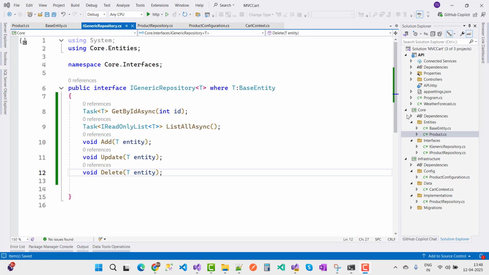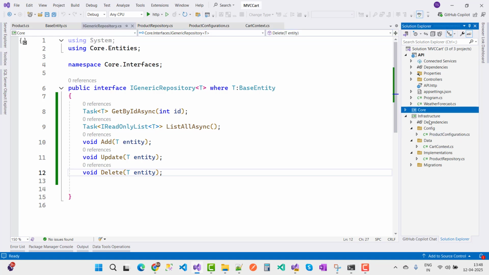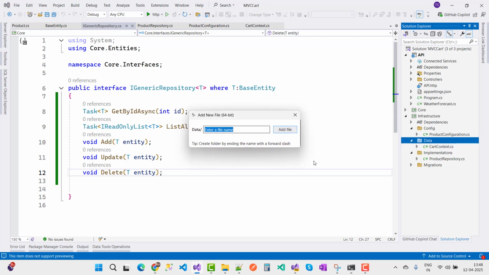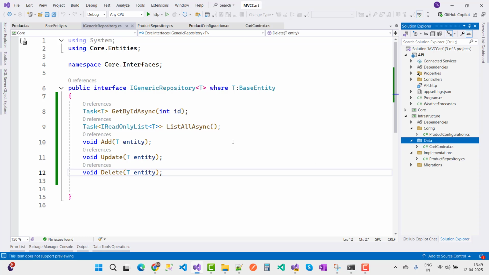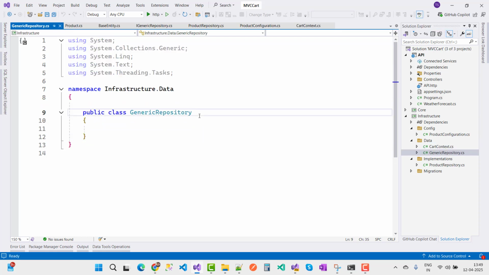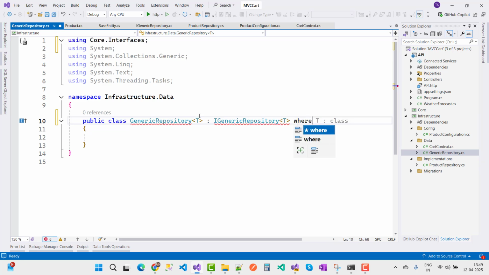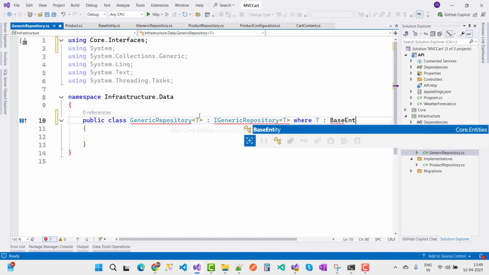First of all, I want to implement this generic repository under the infrastructure layer, where we have a Data folder. Just right click on it and add a new empty file, and the name is GenericRepository.cs. GenericRepository is of type T and inherits from IGenericRepository of type T, where T is a class, or you can say base entity.